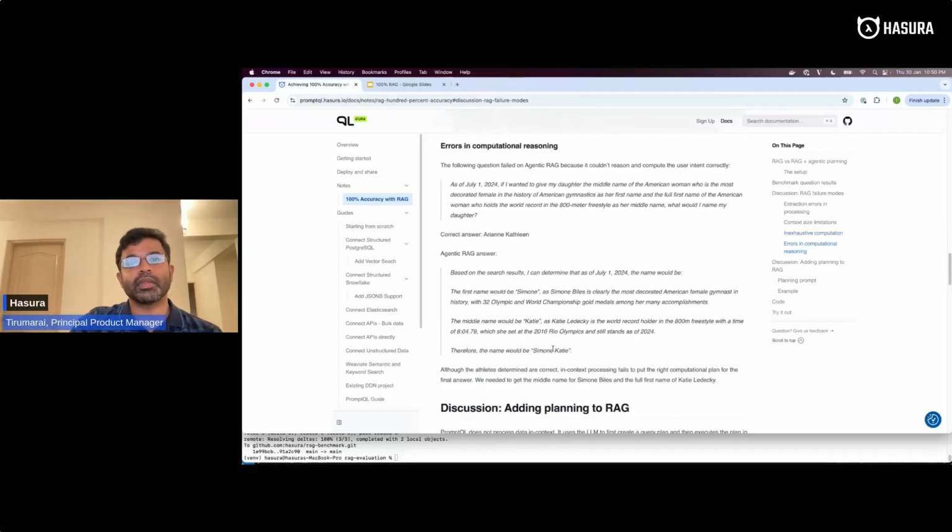And finally, the usual issue with LLMs is that they cannot compute things properly. They don't have a mathematical or computational engine. So hence, a few questions go wrong there. But with PromptQL, you do have a computation engine, so these things don't happen.